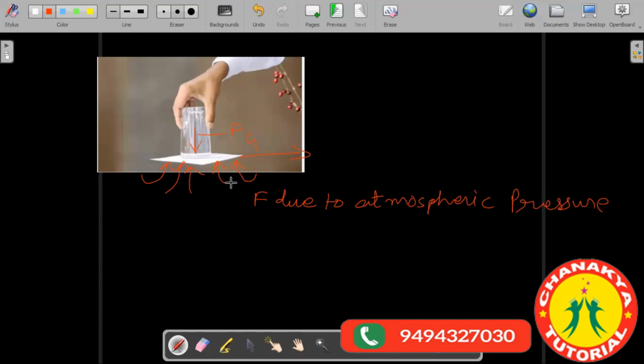Okay, sir. Then there are different other things also you might have observed. Sir, even if we remove the paper, it will fall down, right? The way you remove it, it depends. Sir, when we rotate our shoulder with the glass in our hand, the water from the glass won't fall when it is upside down.